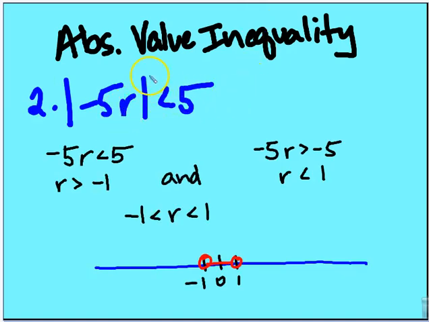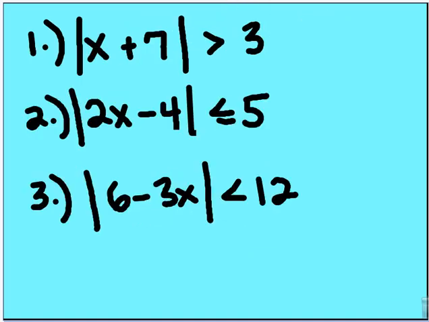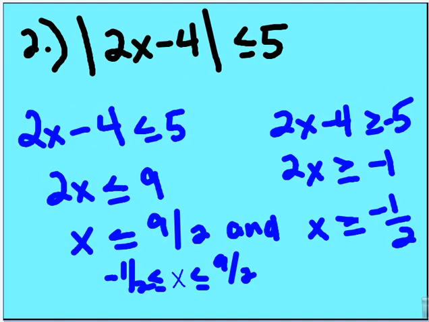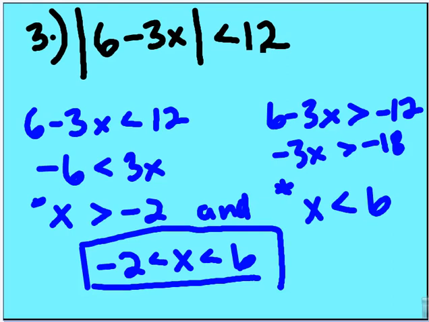All right, negative 5r is less than 5. Again, the two inequalities. Solve for r is greater than negative 1 and less than 1, and here is the representation. All right, the last part that we want to talk about, you can do this as classwork. I'll show you the answers real quickly. Answer to the second one and answer to the third one.